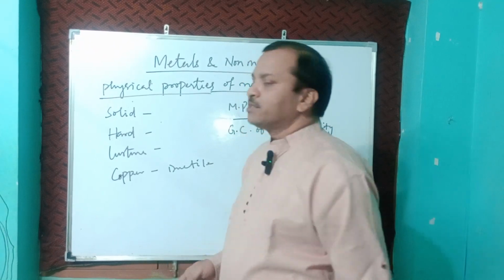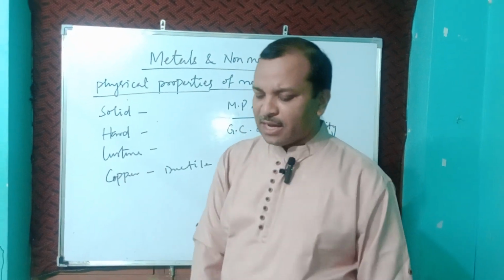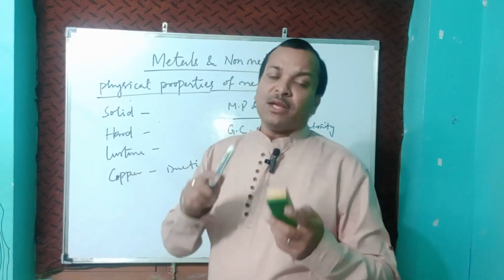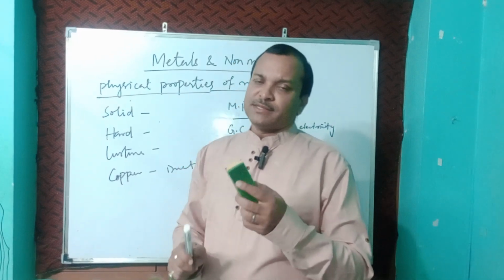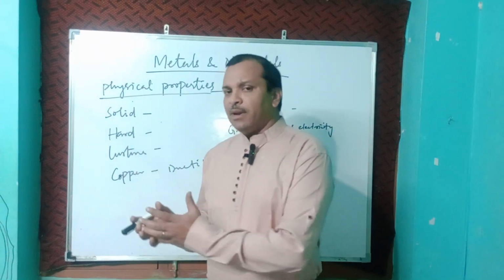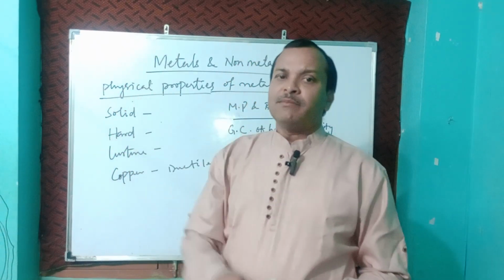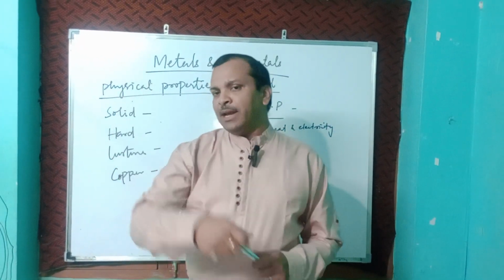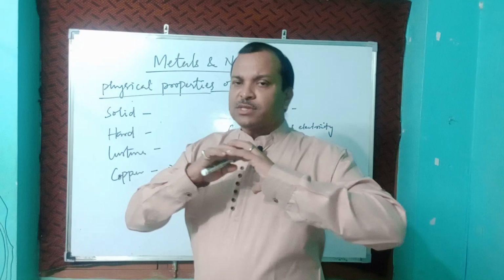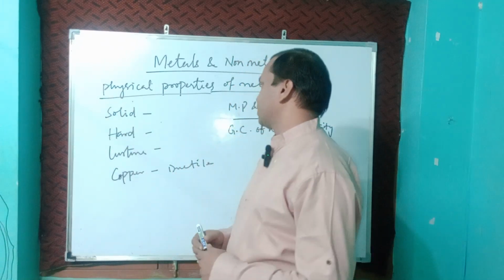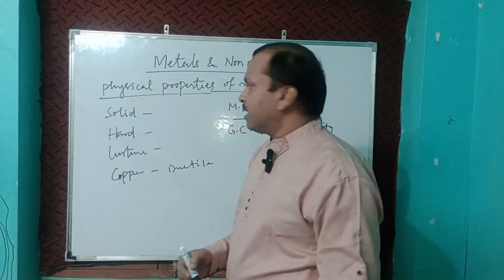Metals are sonorous. Sonorous means if we hit any metal, it produces a ringing noise. If you go to a temple, there are bells. Bells are made of metal. When you ring that bell, it produces a sound. That sound is called the sonorous property.